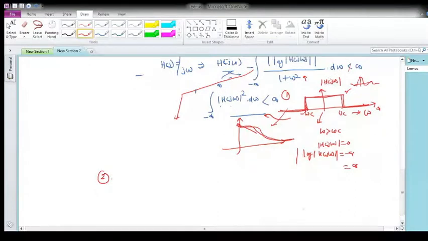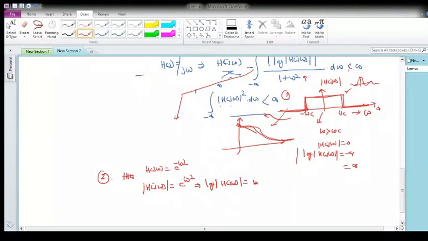So for example, if I have a Gaussian function, what is it? It's simply e raised to minus x square, and if I write it as H of j omega in the frequency domain, it will be e raised to minus omega square. The magnitude of it will be e raised to minus omega square. Take the log of it, so the log of the magnitude of H of j omega will be minus omega square. Then let me integrate this from minus infinity to plus infinity, omega square over 1 plus omega square d omega. This is obviously not less than infinity, hence it is not realizable.